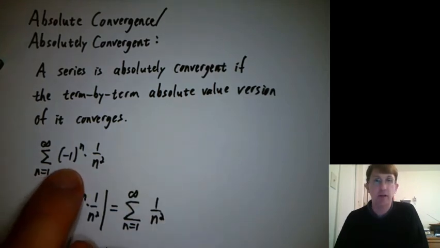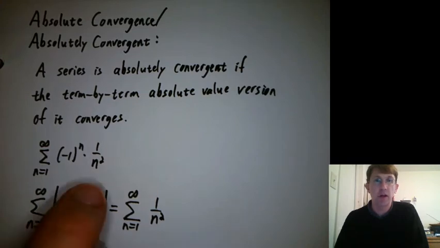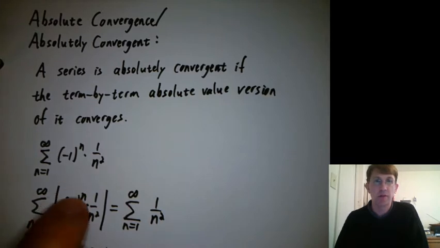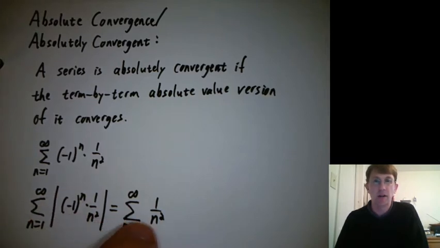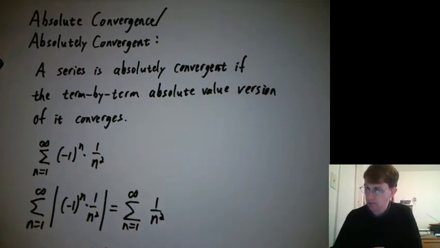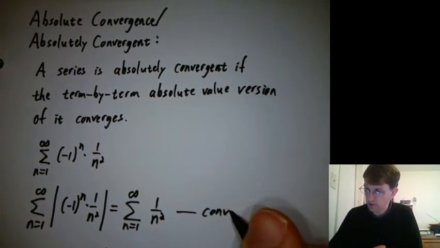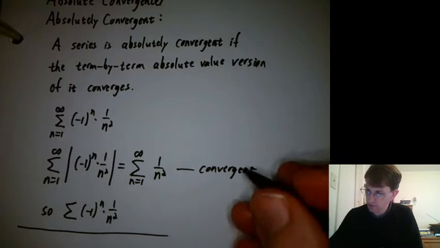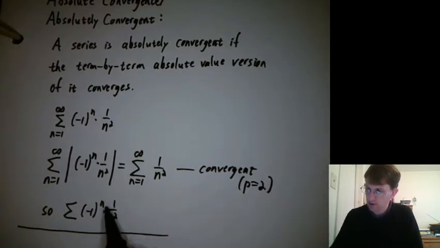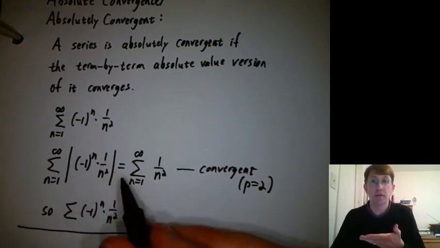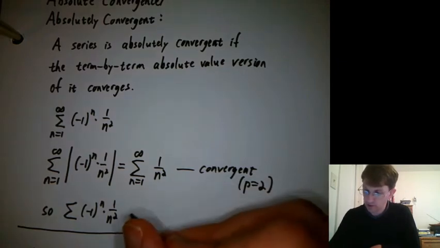So for example, here we have an alternating p series with p equals 2. And if we take the absolute values of each term, that basically just throws away this (-1)^n, right? And so we just get the sum of 1 over n squared. Is that sum convergent? Yes, it is, because p equals 2 with the p series. So this is convergent. So what can we say about this series? It is absolutely convergent because when we take absolute values, we get a convergent series.